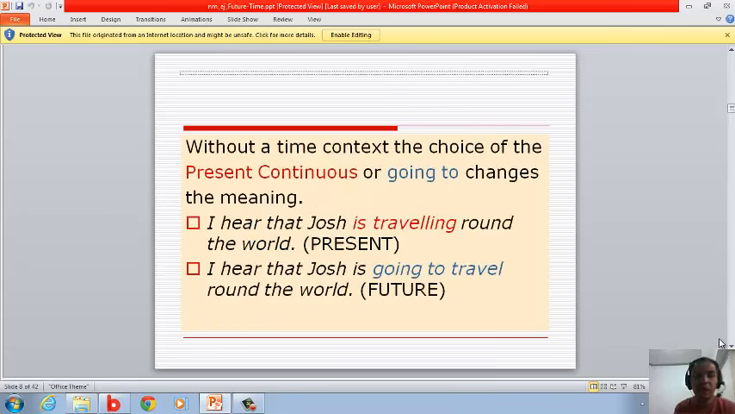Another one. Without a time context, the choice of the present continuous or going to changes the meaning. For example, "I hear that Josh is traveling around the world." It is present continuous because it is arranged already. So this is a present continuous. "I hear that Josh is going to travel around the world." It is future, and so this is going to, and he is intending to do it.